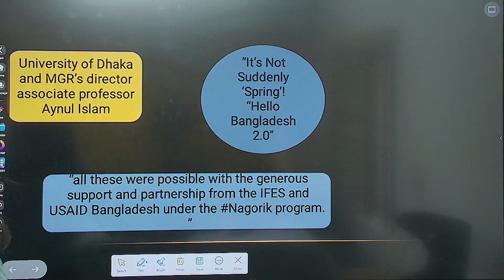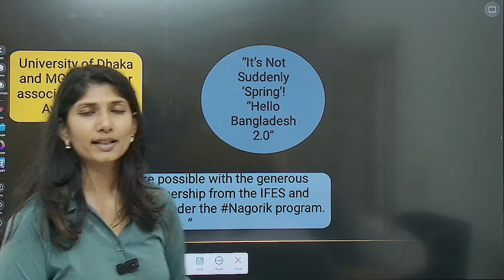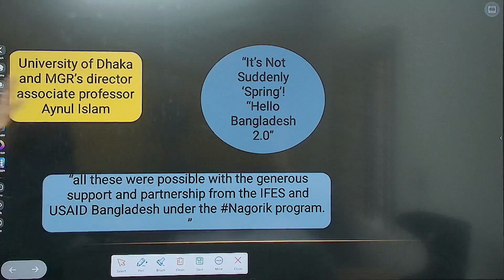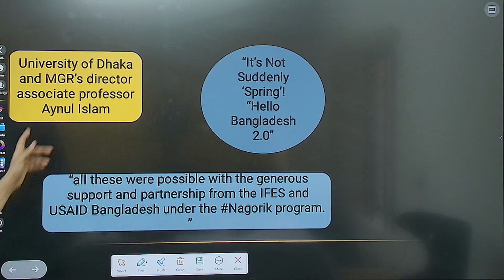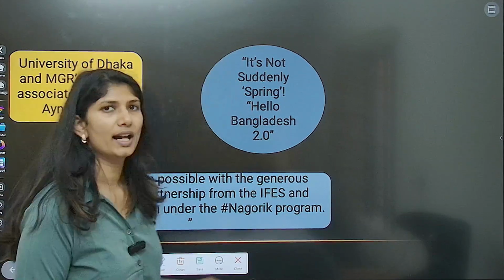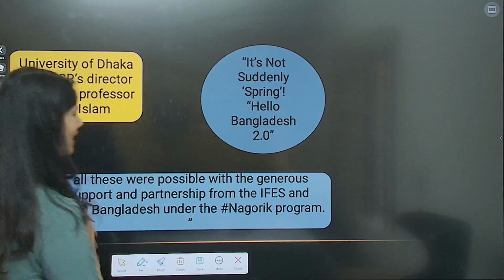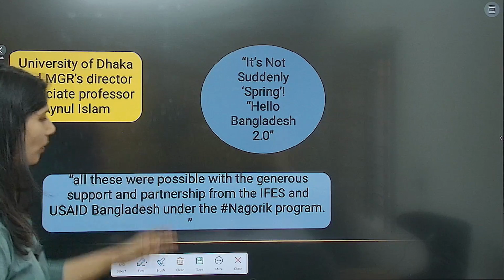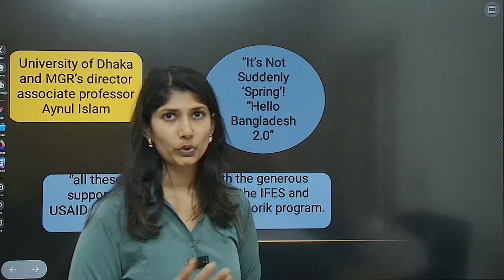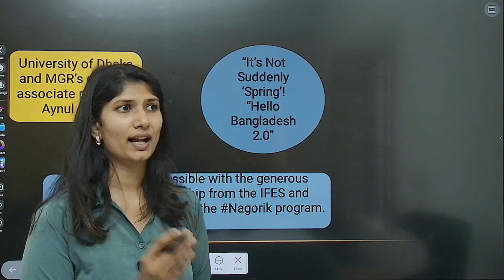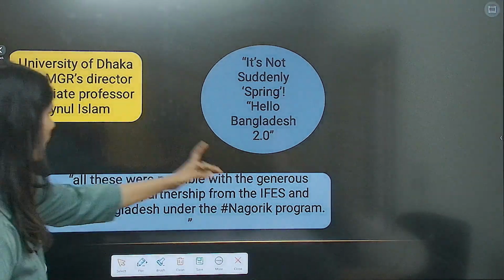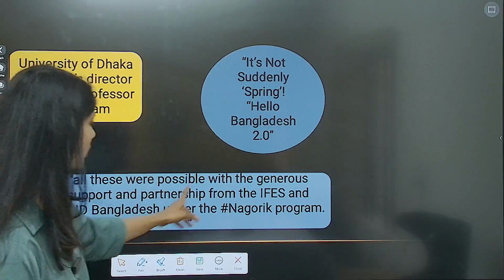Look at this. This confirmation, again, of whatever we spoke, comes from Professor Ainul Islam of the University of Dhaka, who said it's not a sudden spring. In Hello Bangladesh 2.0, he quoted on Facebook that all this was possible: the student-led protest and the ouster of Prime Minister Sheikh Hasina all happened with the generous support and partnership from IFES.